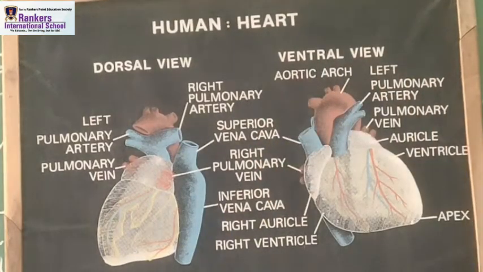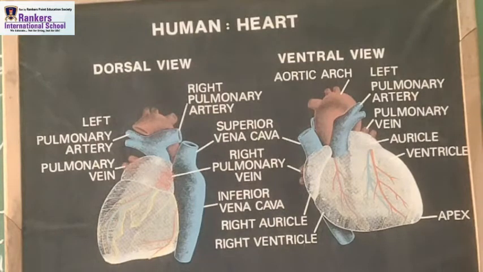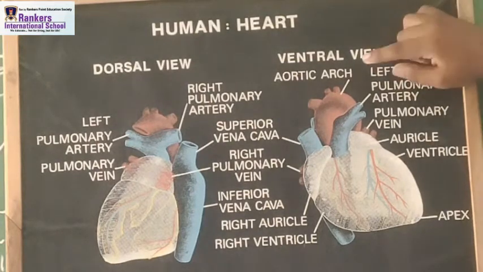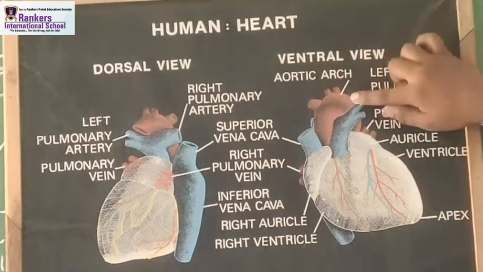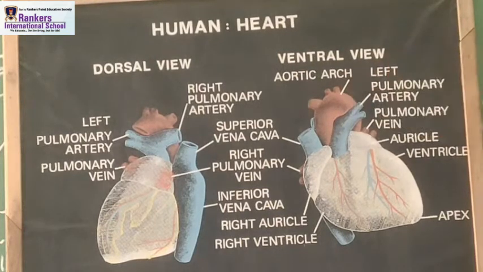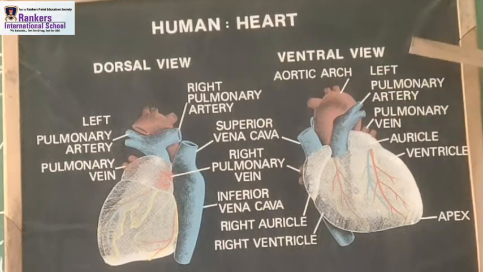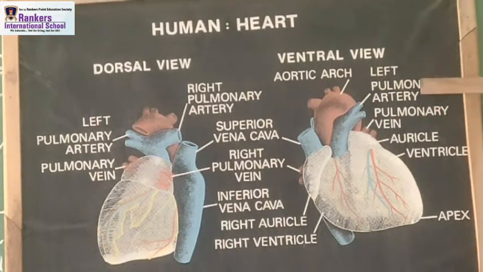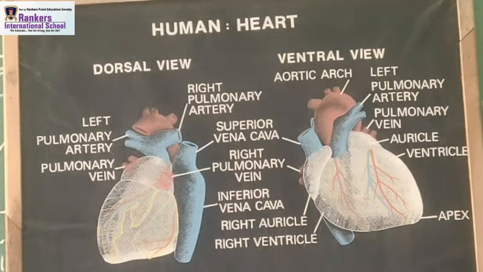That's the view of the other side. So the ventral view. Look, children, in this ventral view you can see first the aortic arch. This is the aortic arch, and just above it, this blue color is the left pulmonary artery. This is the left pulmonary artery. Can you see it? Very nice.